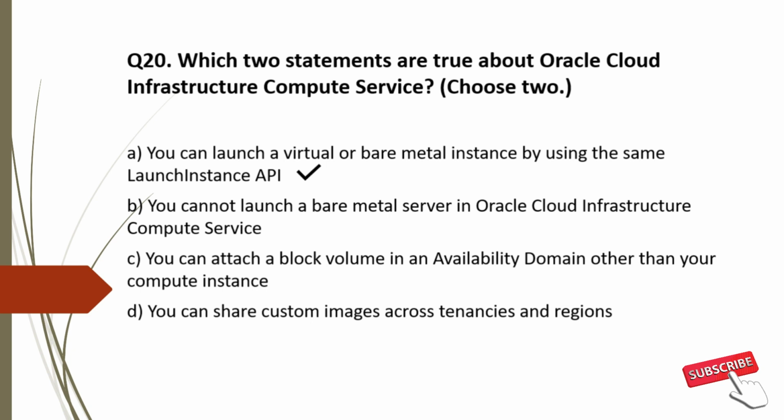Option B. You cannot launch a bare metal server in Oracle Cloud Infrastructure Compute Service. No, you can launch. So this is incorrect. Option C. You can attach a block volume in an availability domain other than your compute instance. No, volumes are only accessible to the instance in the same availability domain. So this is incorrect too. Option D is correct. Oracle Cloud Infrastructure Compute lets you share custom images across tenancies and regions using image import-export. So the correct options for question 20 are option A and D.